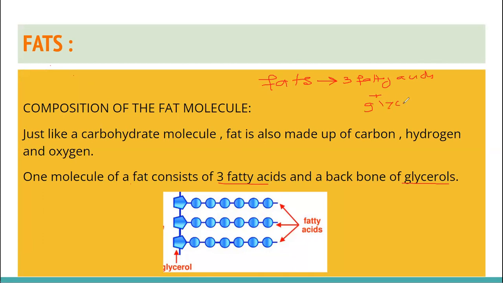They are the tiny, simple, soluble molecules which can dissolve in your blood plasma and can get inside your cells. And when 3 fatty acids and 1 glycerol combine together, they form one molecule of complex molecule of fat.